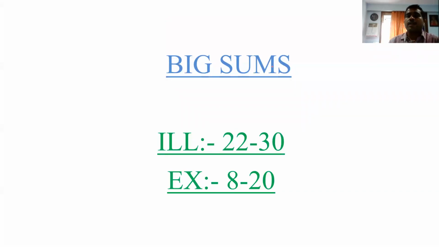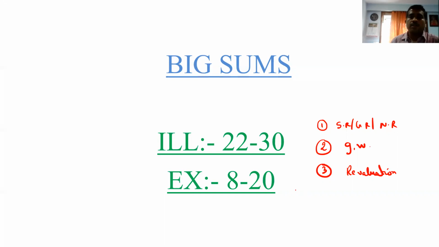Friends, today we are starting with the topic big sums. Already we have completed the main three concepts we have learned. The first concept I taught you is how to find the sacrificing ratio, gaining ratio, and the new ratio. Second, the points related to goodwill. Third, in the last period, we saw how to deal with the revaluation account. Now we are combining all the concepts and starting the topic.